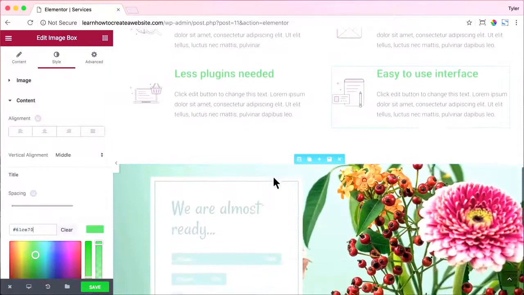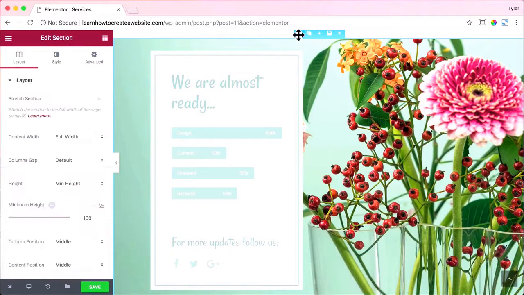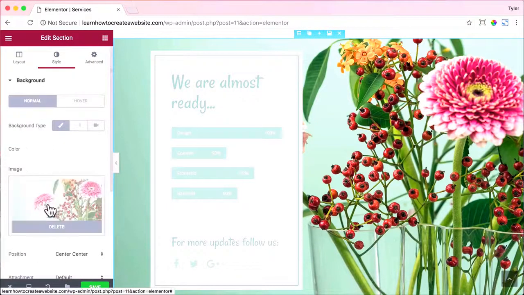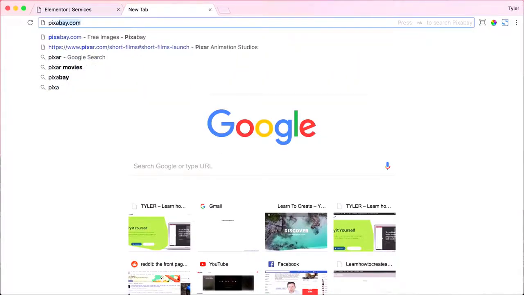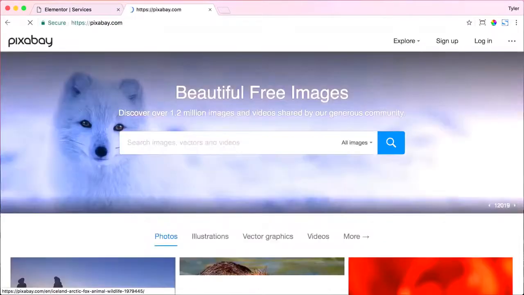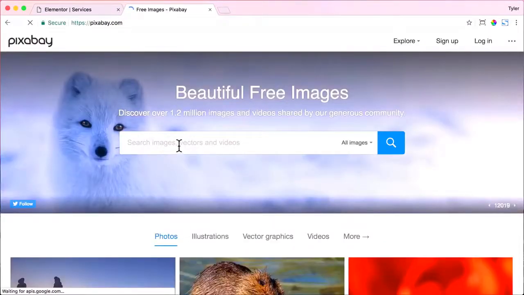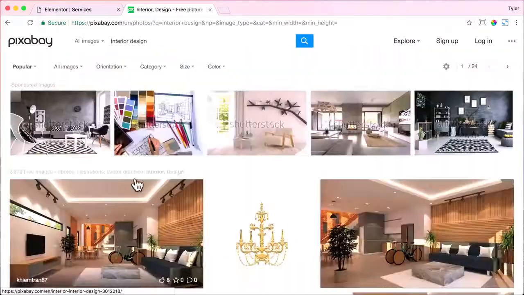All right, now we're going to edit this last section here. So let's click on Edit the Section, and then go to Style, and let's delete this image. But before we do that, let's actually search for a new image. And one of my favorite websites to get images that are free and copyright free, and you can use them however you want, is pixabay.com. And we can search for interior design or anything else.